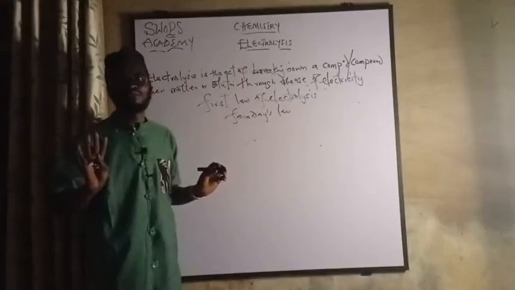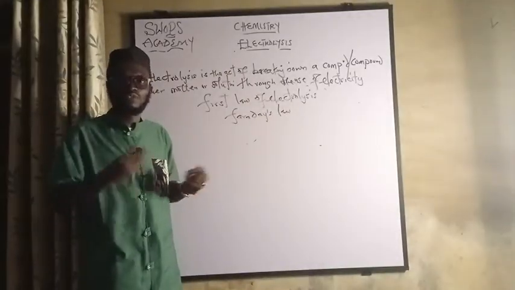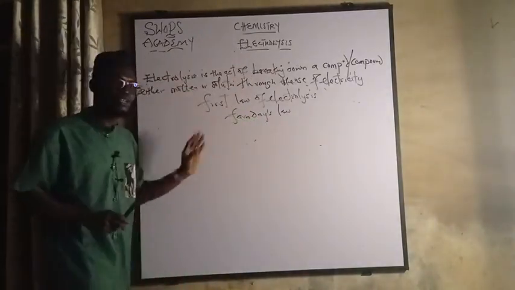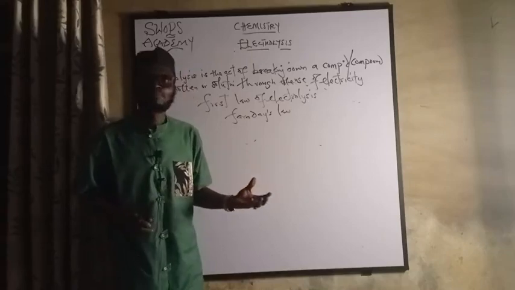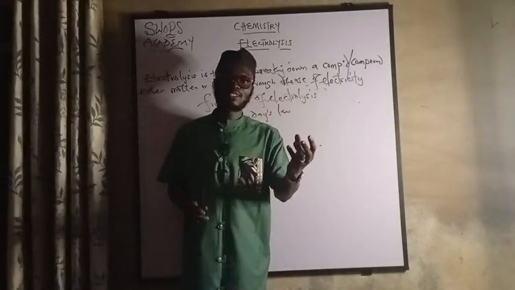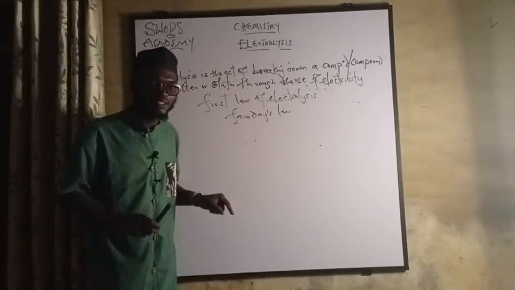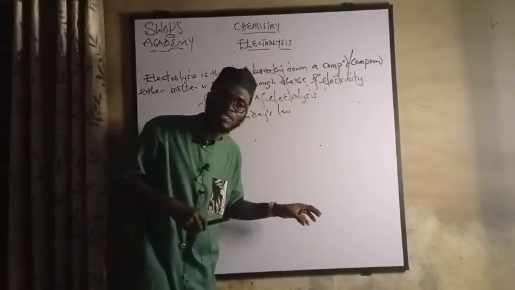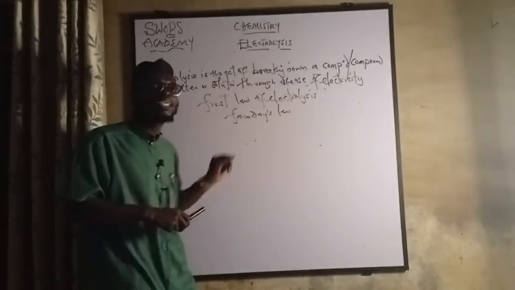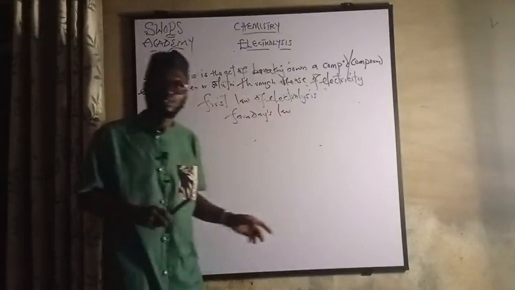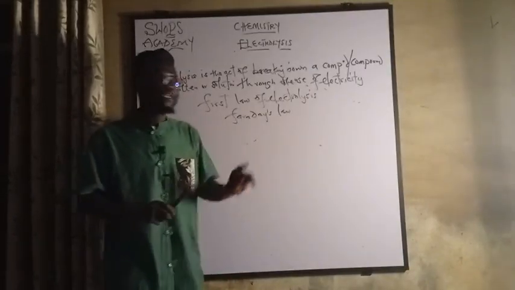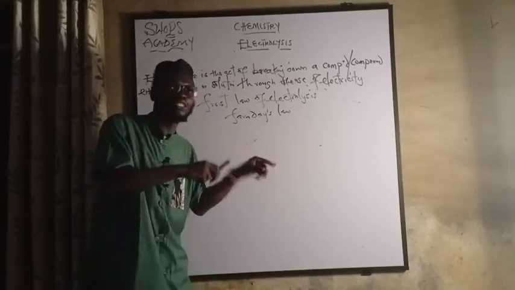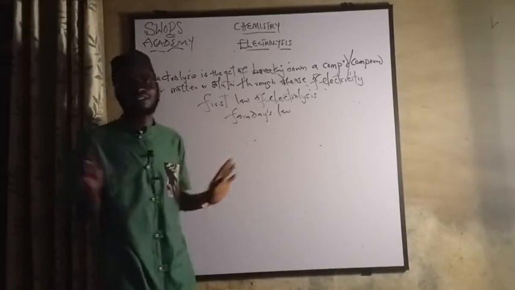This law is very simple. Just understand what you are cramming. The first law of electrolysis says that the mass of the substance you subjected inside that water is directly proportional to the quantity of electricity that you pass into that water. That is just it.